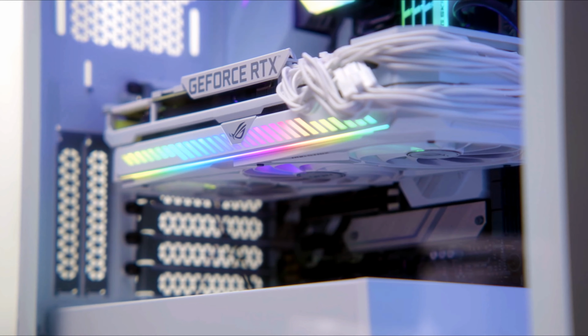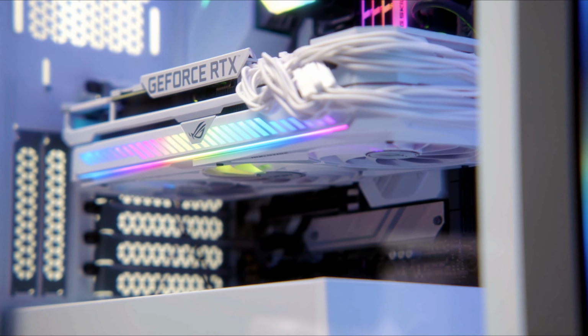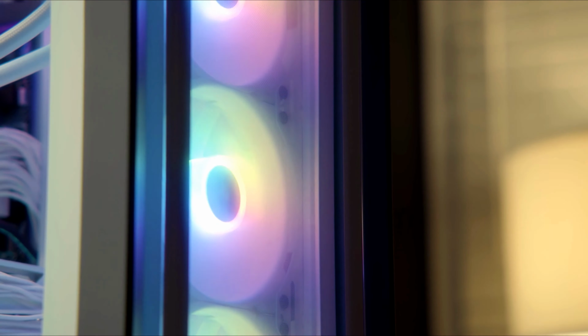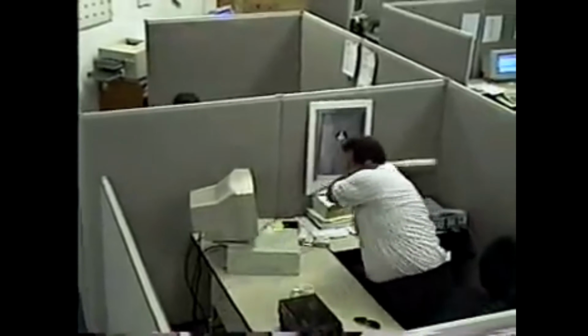Now, computers are really beautiful things. They usually do some pretty excellent and unimaginable things that human brains usually can't do, but sometimes they just don't work. They just refuse to turn on and they just don't respond when we want them to. And as a result, they just die.